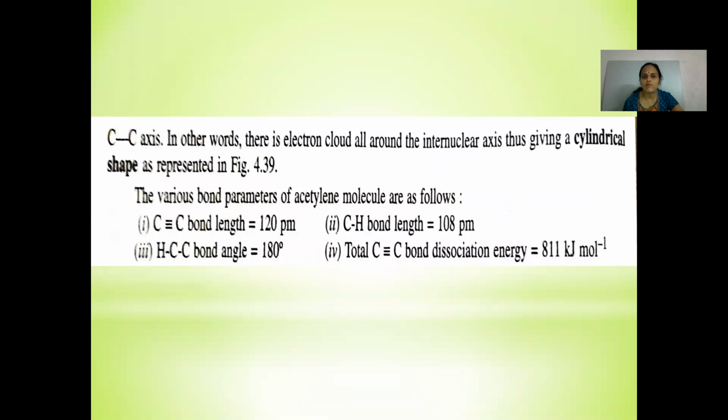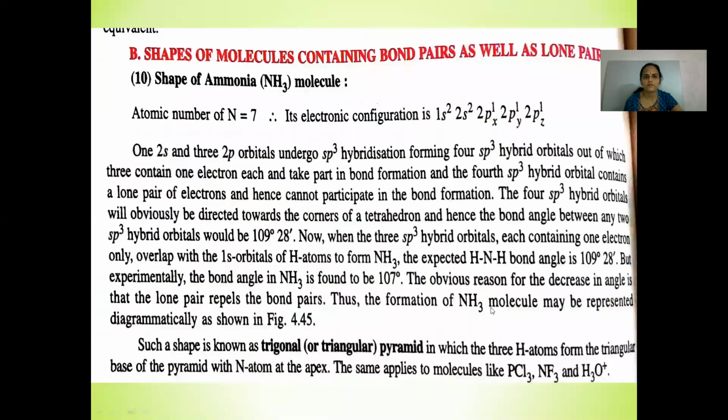The various bond parameters: the carbon-carbon triple bond length is 120 picometers. The carbon-hydrogen bond length is 108 picometers. The H-C-C bond angle is 180 degrees, and the carbon-carbon triple bond dissociation energy is 811 kilojoules per mole.